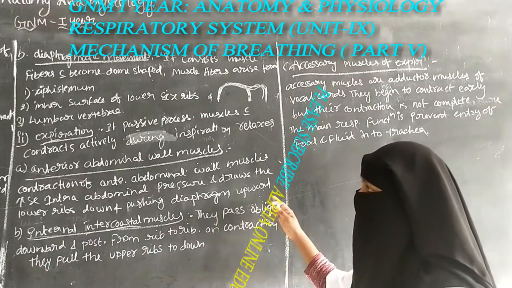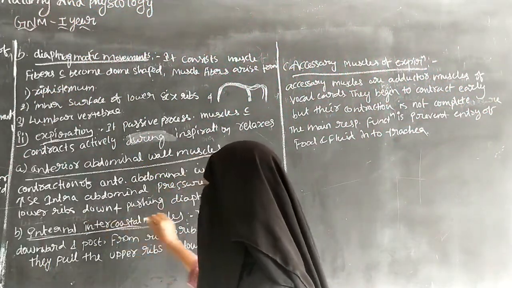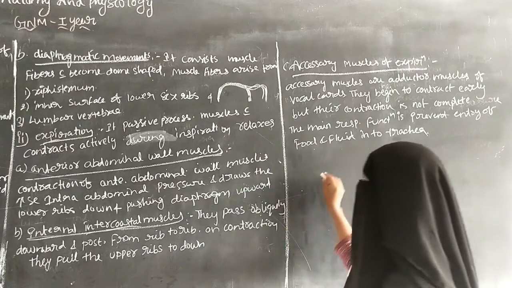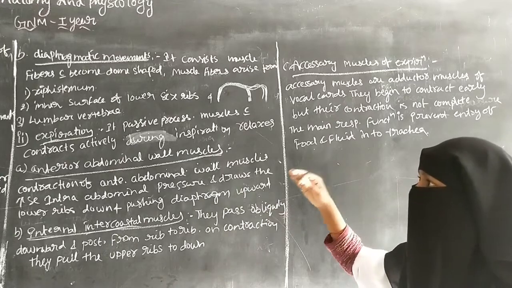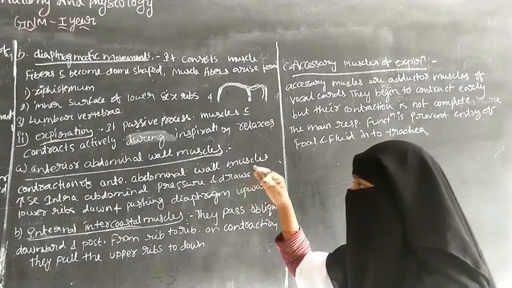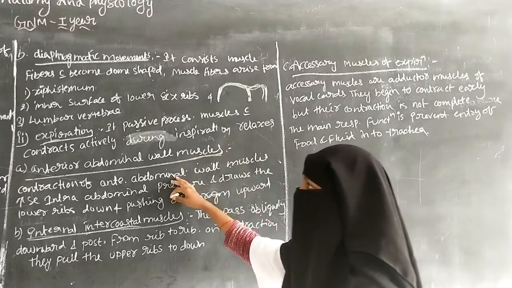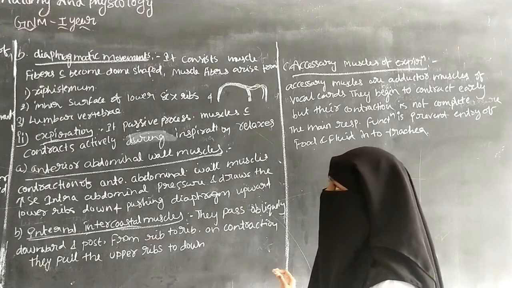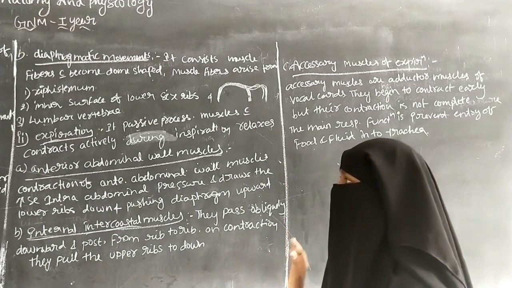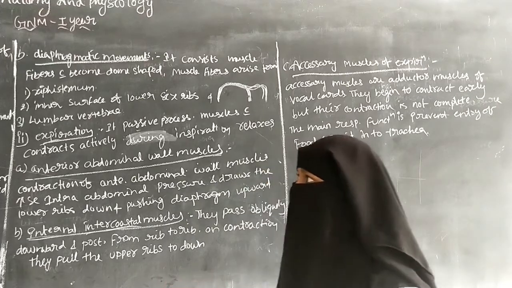So the muscles involved are the anterior abdominal wall muscles and the internal intercostal muscles, and next the accessory muscles of expiration. This is the mechanism of the muscles involved in expiration. So that is about the mechanism of breathing, which includes inspiration and expiration. It completes the mechanism of breathing.